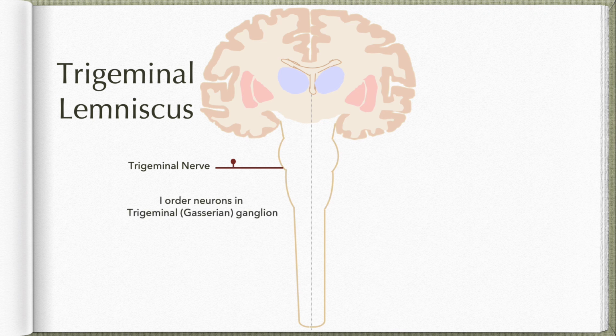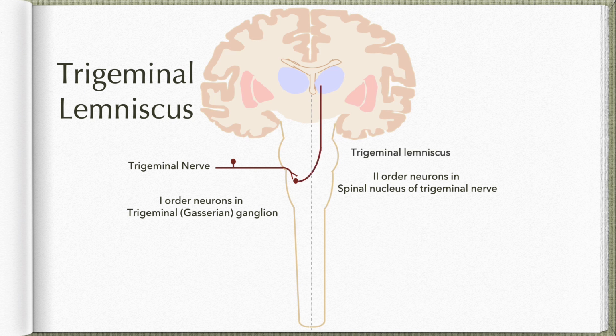Upon reaching the pons, these pain-carrying fibers descend to the medulla as the spinal tract of the trigeminal nerve, and they relay in the spinal nucleus of the trigeminal nerve. So the neurons in the spinal nucleus will form the second order neurons. Axons of these neurons will cross the midline and ascend as the trigeminal lemniscus. They project to the contralateral ventral posteromedial nucleus in the thalamus. So neurons in the VPM nucleus will form the third order neurons.